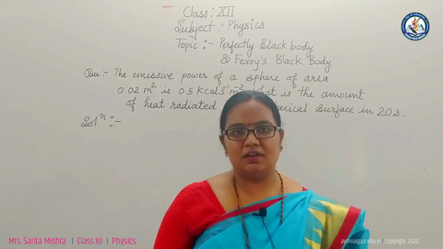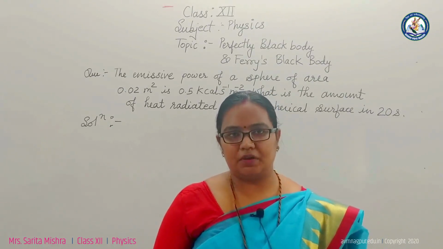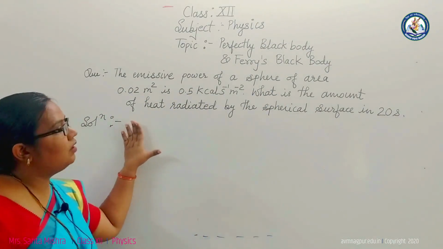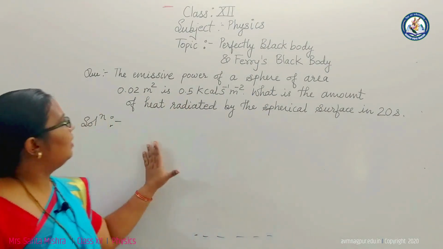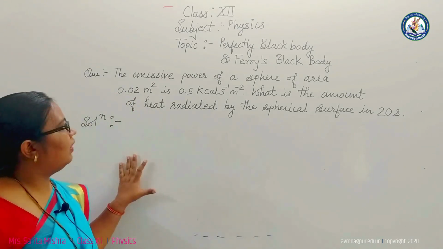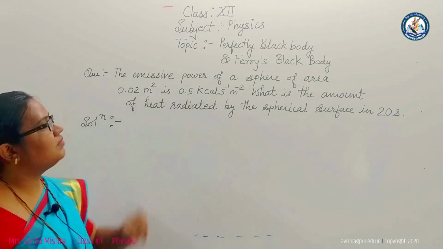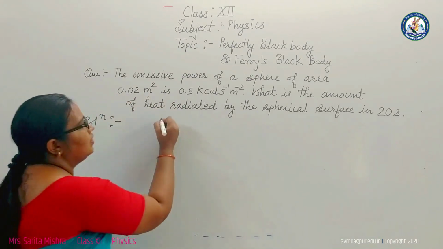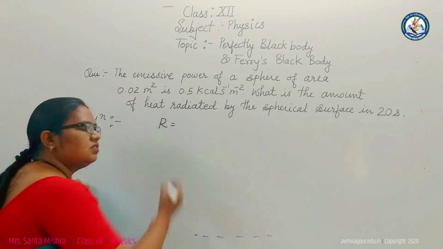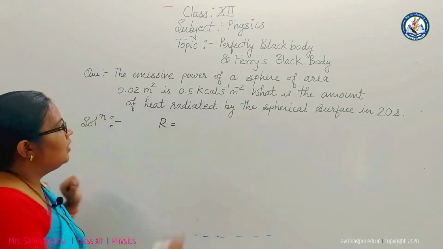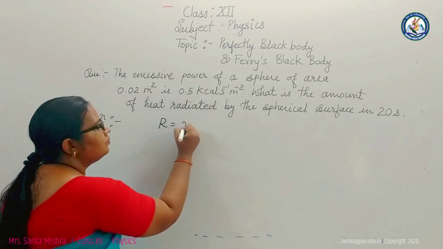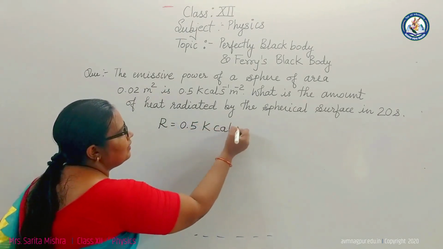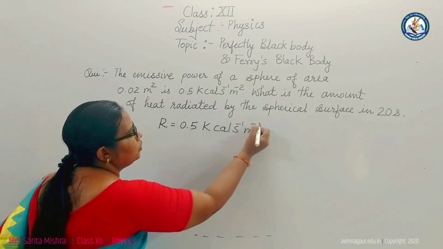Now let's see the numerical based on emissive power or radiant power. See what is given. The emissive power of a sphere of area 0.02 meter square is 0.5 kilocalorie per second per meter square. It means that the emissive power R, emissive power is always expressed by R, so the value given is 0.5 kilocalorie per second per meter square.